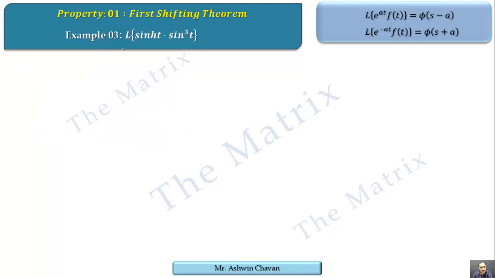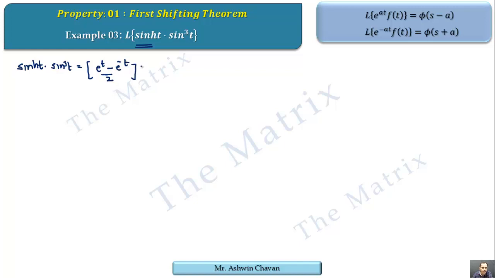Now there is no exponential term in the given form, but we know that hyperbolic sin t or cos t can be written in exponential form. That's why this example is under property 1. Let's have hyperbolic sin t into sin cube t, as (e raised to t minus e raised to minus t) upon 2.